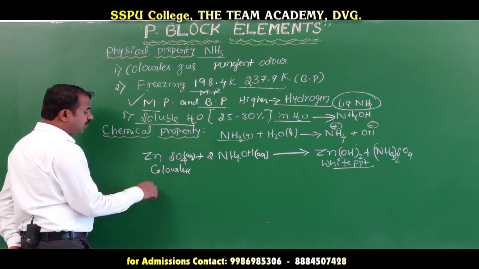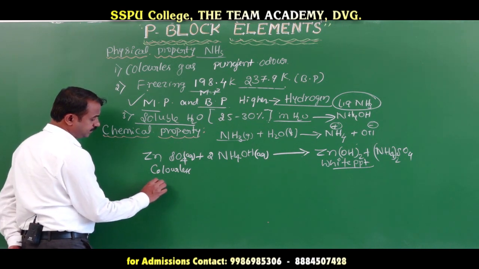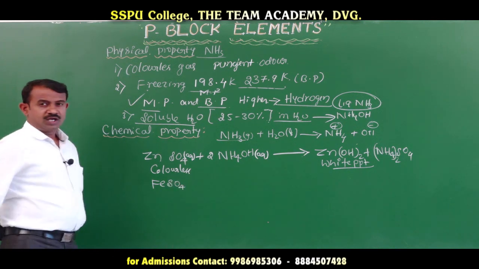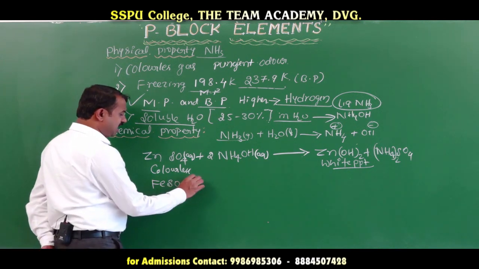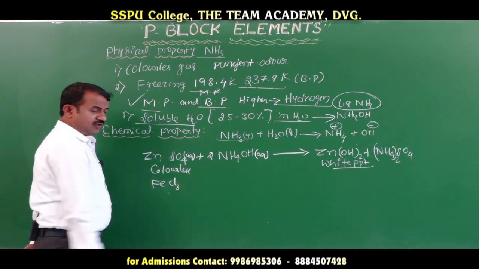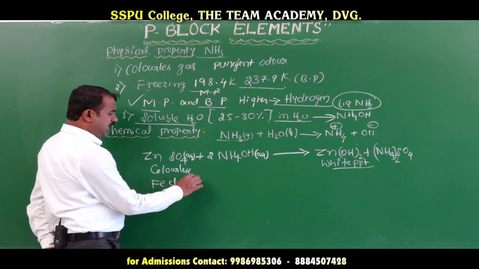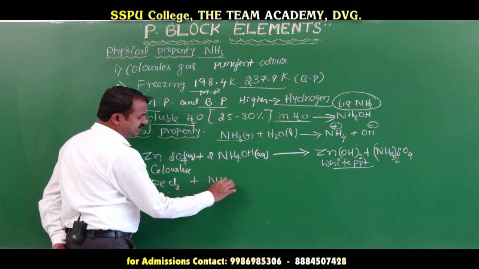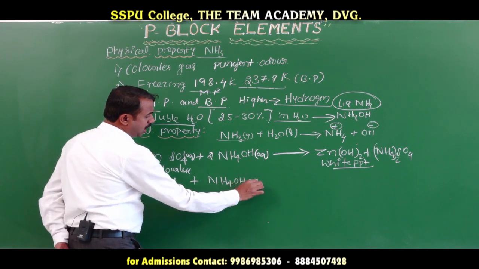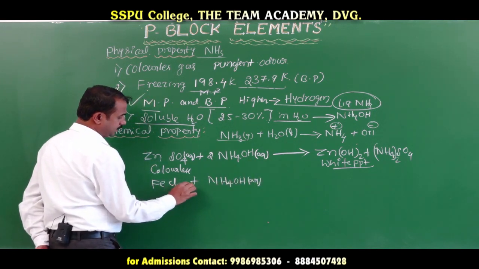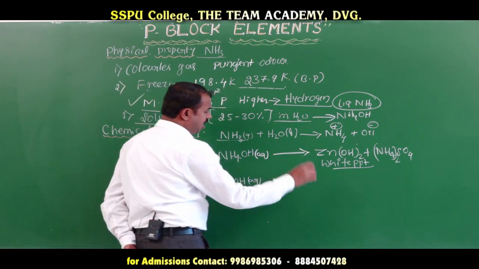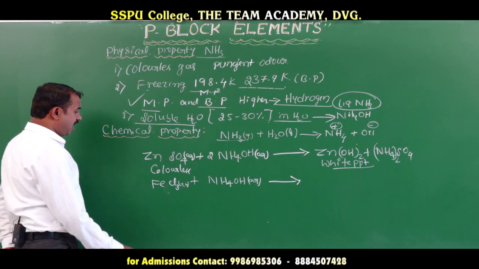Suppose you take ferric chloride. When ferric chloride reacts with ammonium hydroxide, it forms a brown precipitate of ferric oxide.